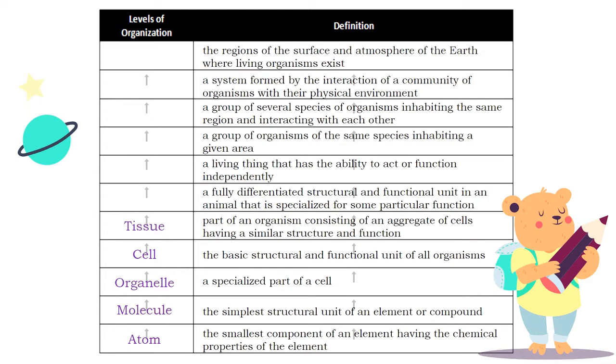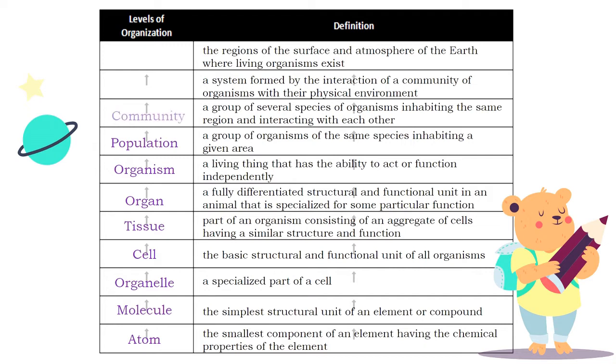A fully differentiated structural and functional unit in an animal that is specialized for some particular function. The answer, organ. A living thing that has the ability to act or function independently. Answer, organism. A group of organisms of the same species inhabiting a given area. Answer, population.